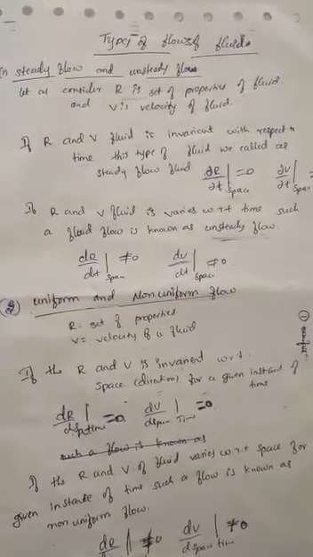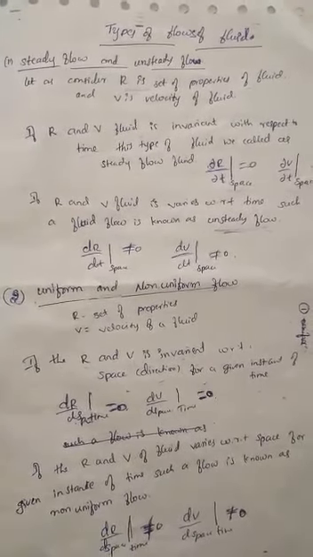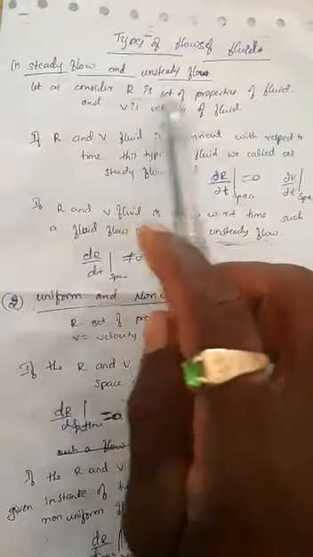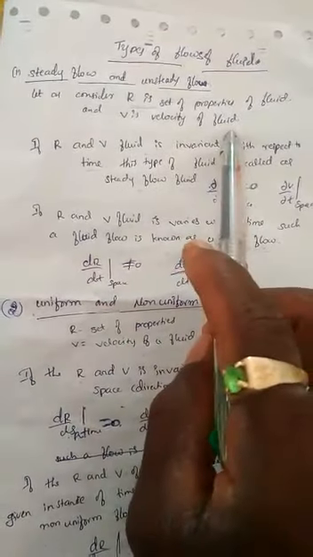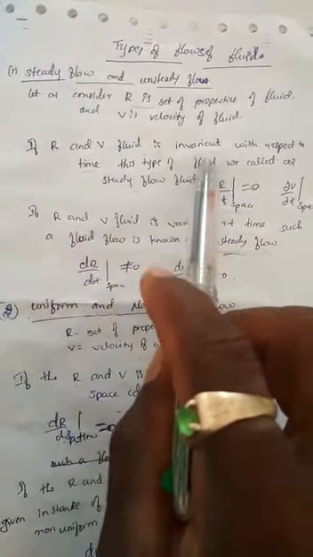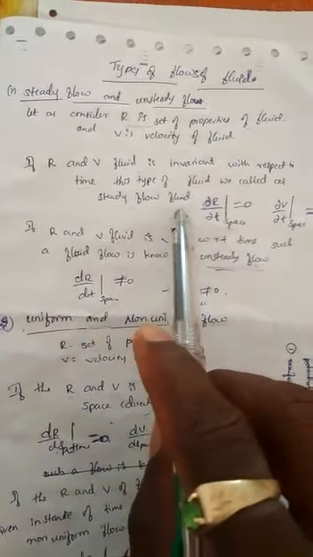Hello everyone, today I am discussing the types of flows of a fluid in fluid mechanics. The first type is steady flow and unsteady flow. Let us consider R as a set of properties of a fluid and V as the velocity of the fluid. If R and V of a fluid are invariant with respect to time for a particular space, this type of fluid flow we call steady flow.